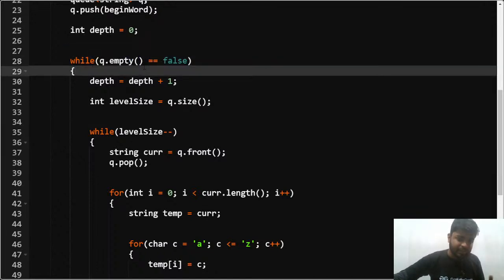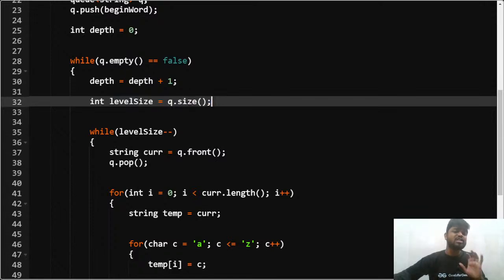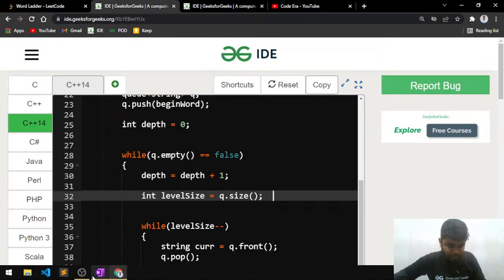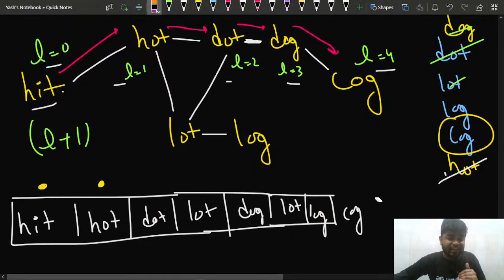Standard BFS template. I'll increase the depth at this particular level, and calculate the nodes present at this level. I'll not keep updating the level every time; I need to change it only when I'm changing the level.